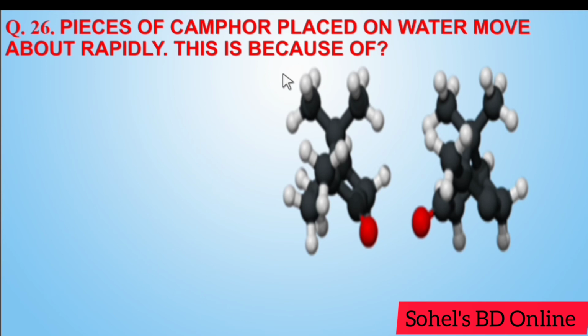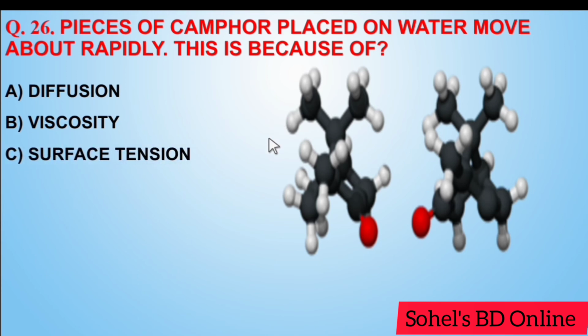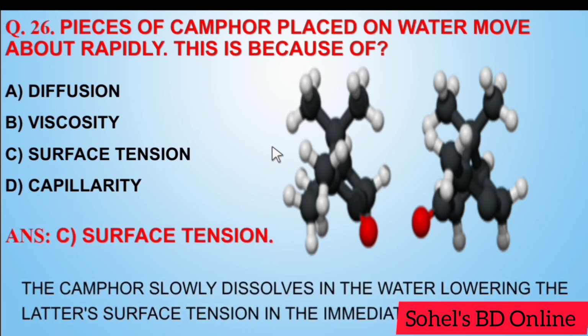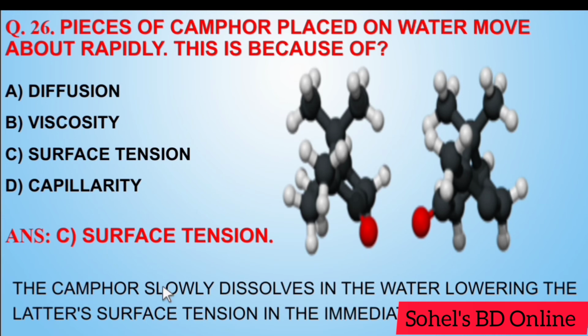Next, pieces of camphor placed on water move about rapidly. This is because of diffusion, viscosity, surface tension, capillarity. Answer C, surface tension. The camphor slowly dissolves in the water, lowering the surface tension in the immediate neighborhood.